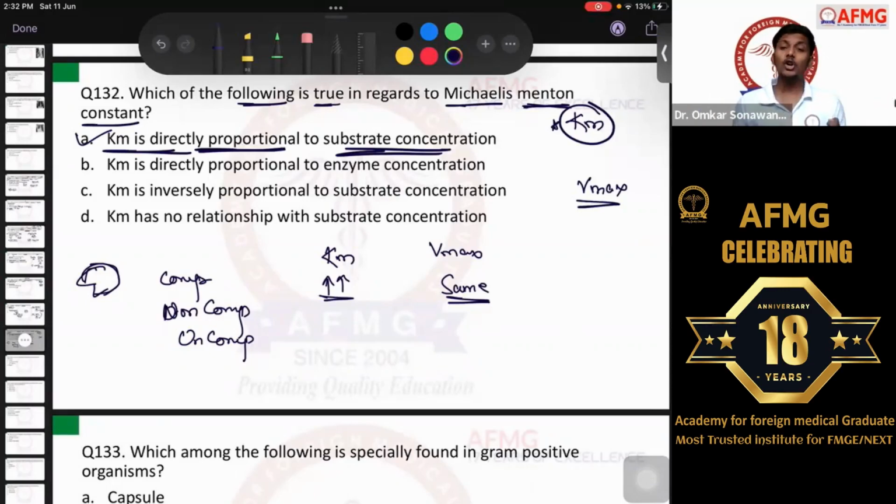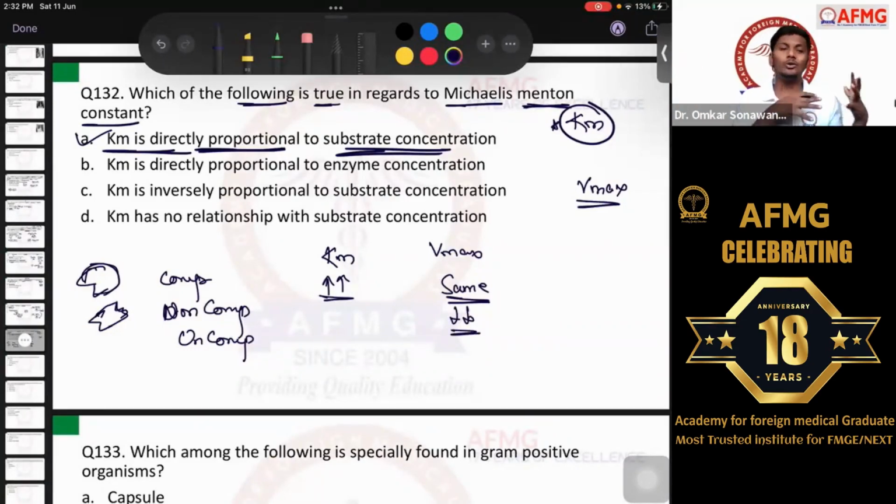That is important. In non-competitive, as we know, there is one site for the substrate, whereas another site is for the inhibitor. So they have different sites. Whatever you do, how much ever you increase the concentration of the substrate, the inhibitor is going to bind to the enzyme, and it will inhibit the enzyme. ठीक है ना? So in any case, the Vmax will go down, because the inhibitor has a different site to bind.